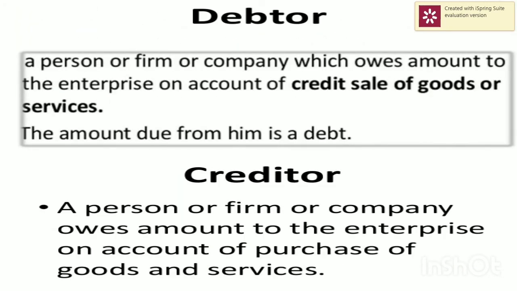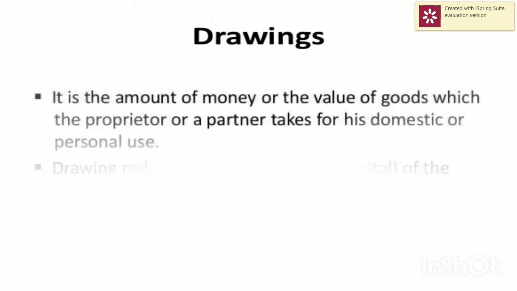Debtor, a person who has to pay the amount to the particular business or particular company, is called the debtor. Debtors will be present in case of credit sales of goods and services. And creditor, a person or a firm or a company to whom the enterprise has to pay the amount, we will call a creditor.